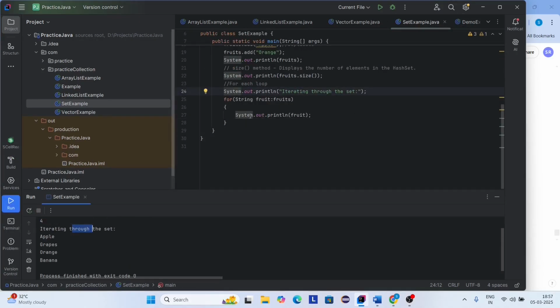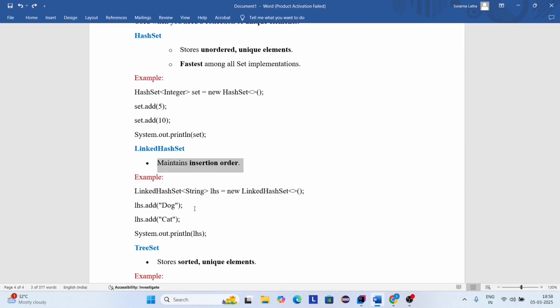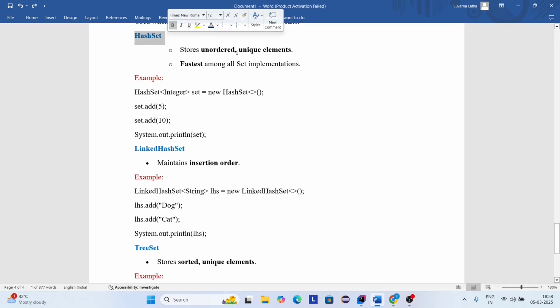Here you can see it will print this printing statement, and we are using a for each loop, so it will iterate each element one by one. Here you can see HashSet stores unordered, which means all elements are not stored in order. LinkedHashSet maintains the insertion order, which means all the elements are stored in insertion order. LinkedHashSet is a class, so it is an implementation class for the set interface. And one more point is it doesn't allow duplicates. It will not provide indexing as well.